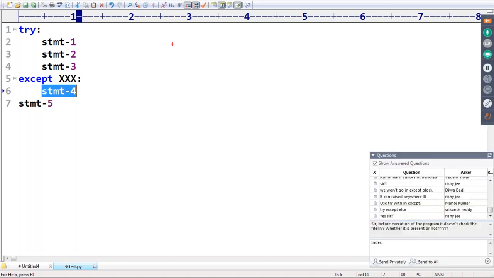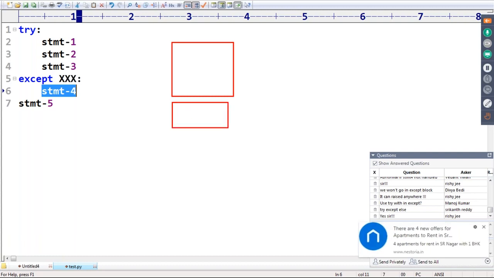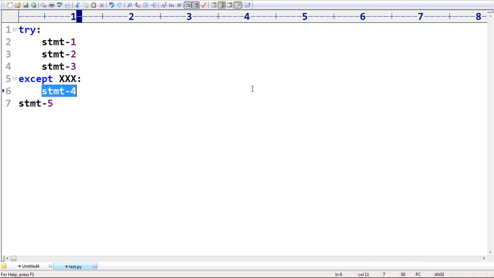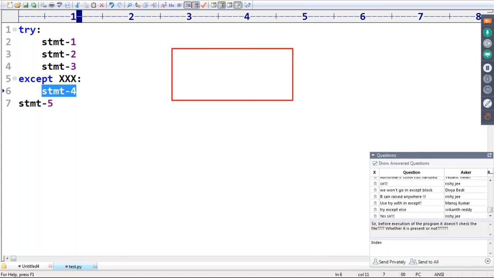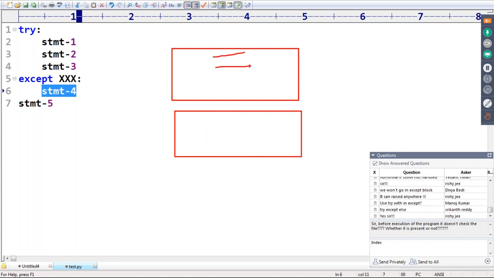Remember, sir, here the try block is there. This is the except block. Make sure, sir. Now my question is, have a look once. This is a try block. This is the except block. Observe that. Within the try block, if any problem is there, then automatically this except block is going to provide protection. The except block acts as a guard to the try statements.